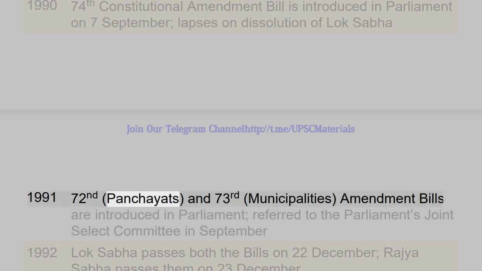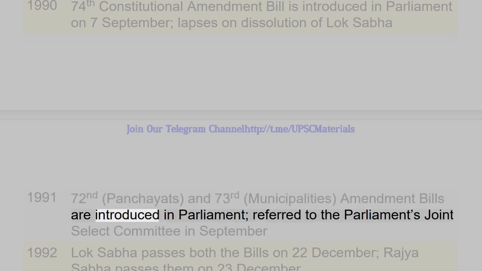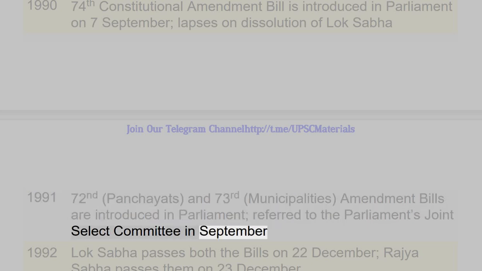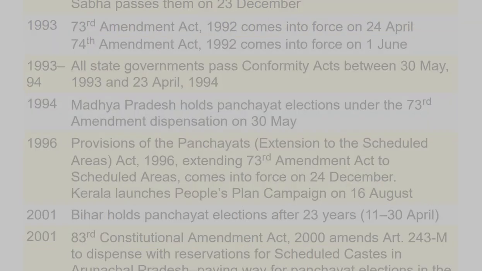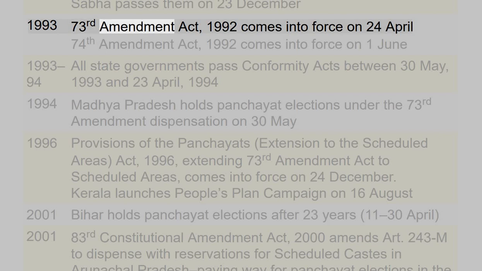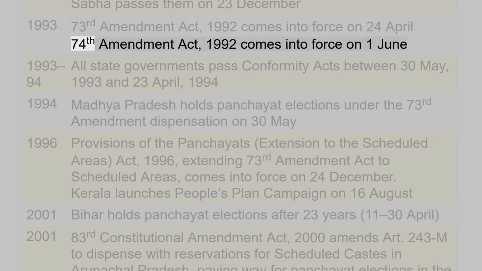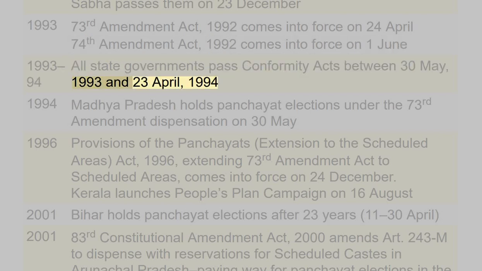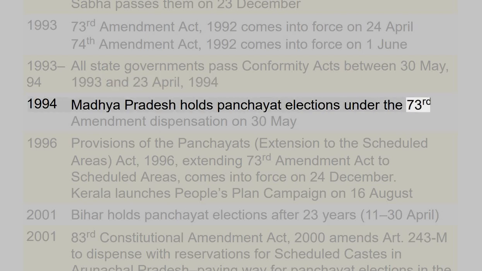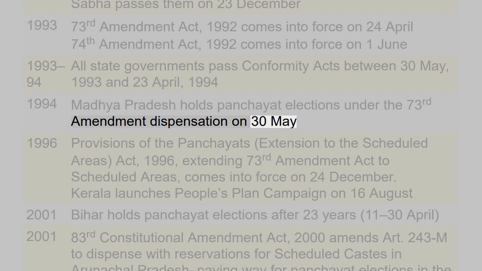1991: 72nd Panchayats and 73rd Municipalities Amendment Bills are introduced in Parliament, referred to the Parliament's Joint Select Committee in September. 1992: Lok Sabha passes both the bills on December 22, Rajya Sabha passes them on December 23. 1993: 73rd Amendment Act, 1992 comes into force on April 24. 74th Amendment Act, 1992 comes into force on June 1. 1993-94: All state governments pass conformity acts between May 30, 1993 and April 23, 1994. 1994: Madhya Pradesh holds Panchayat elections under the 73rd Amendment dispensation on May 30.